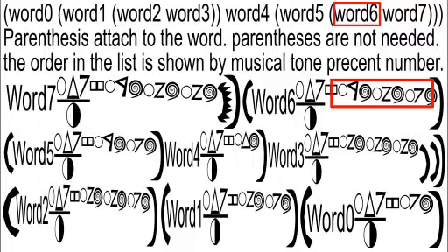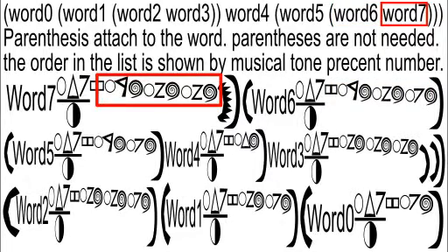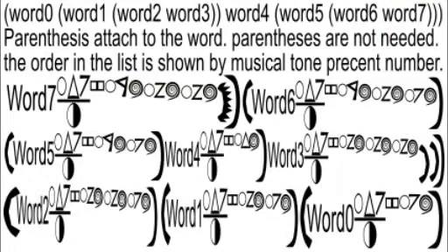Word 7 has a 0, 4 again to show that it is the fourth word of the first level. Then word 7 has a 0, 2 to show that it is the second word of the second level. And finally 0, 2. This shows that it is the second word of the third level. Notice the reader never needed the parentheses. They could have filled those in, but it makes things easier for teaching.